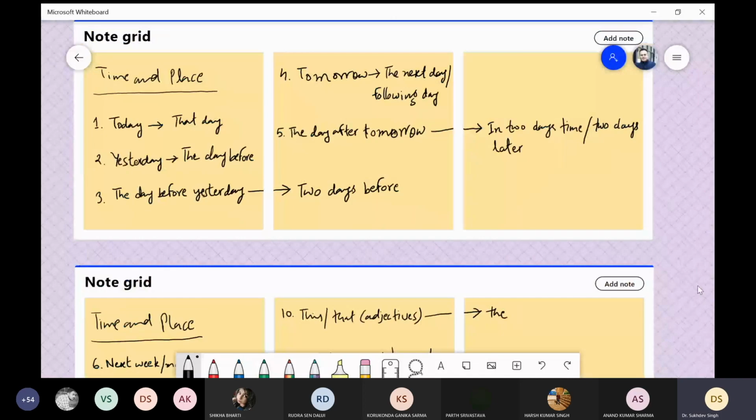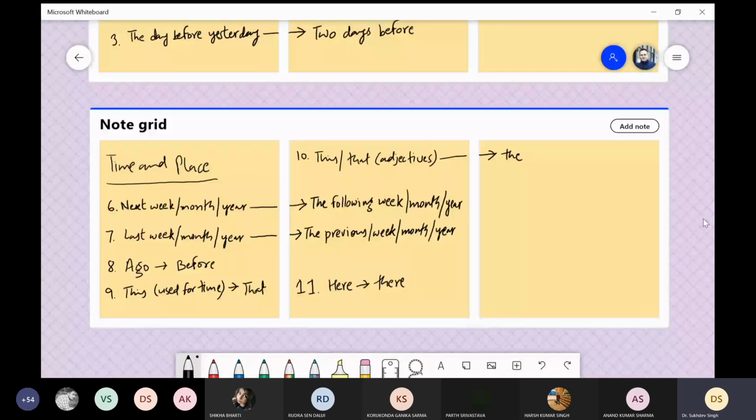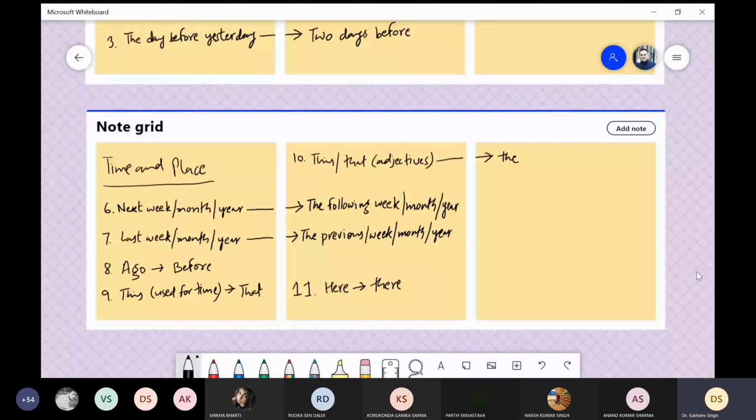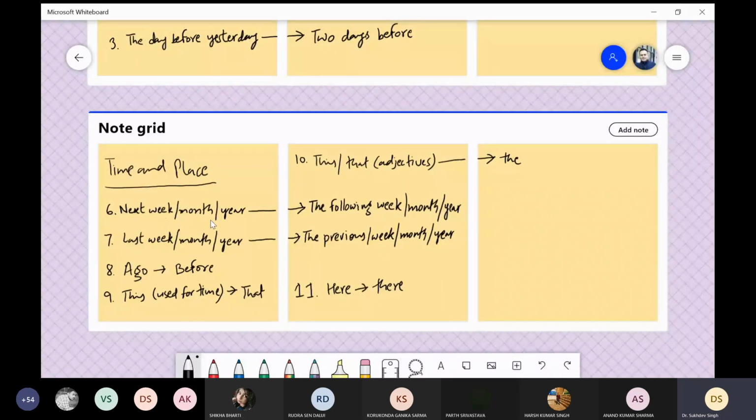Let us see more changes related to time and place. So above was place and now the time. For instance, if next week, next month or next year comes, then while changing from one type of speech to another, you change these into the following week, the following month, the following year.